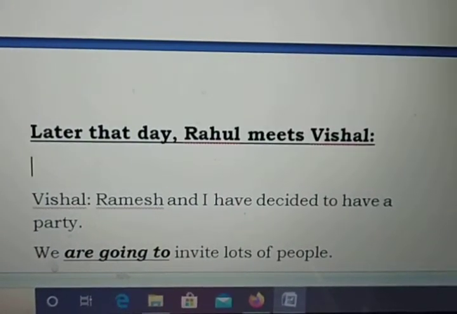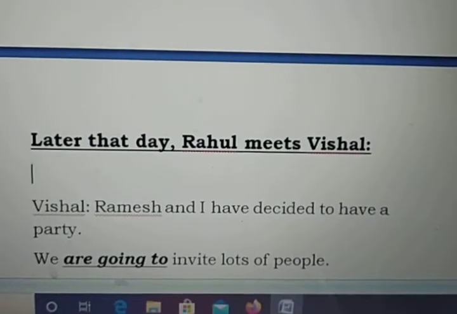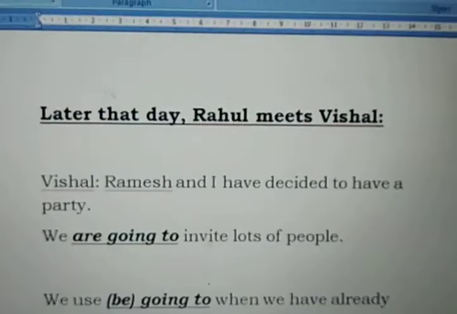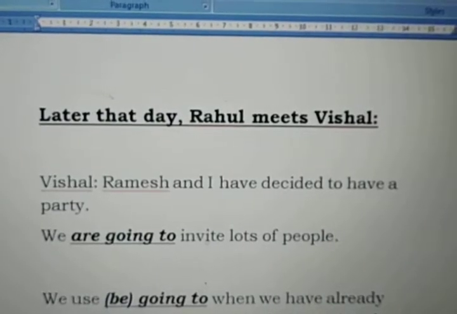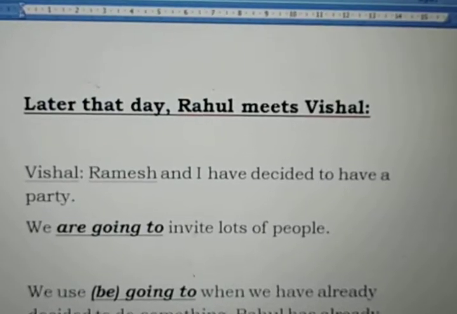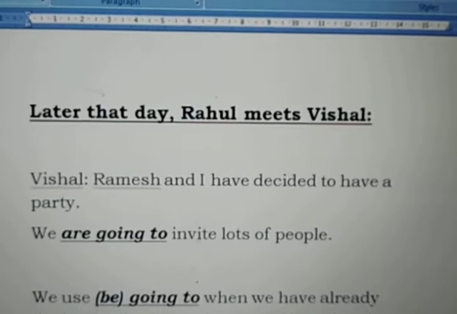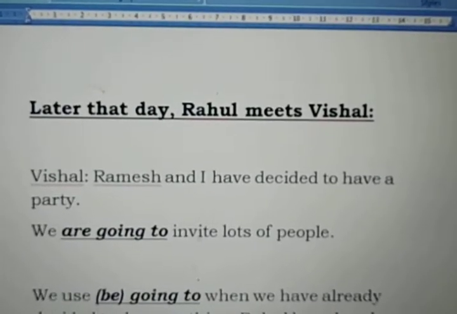Now another situation. Later that same day, Rahul meets Vishal, one of his friends, to tell him about the plan of the party. Rahul: Vishal, Ramesh and I have decided to have a party. Now here see, the plan of the party has already been decided by the two.